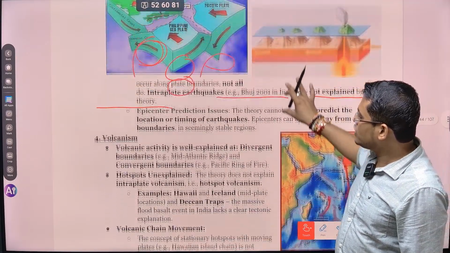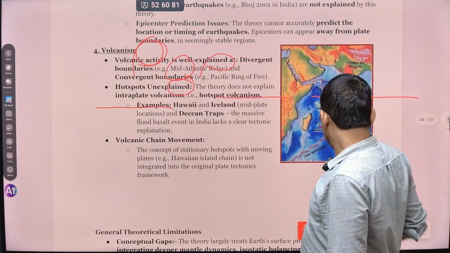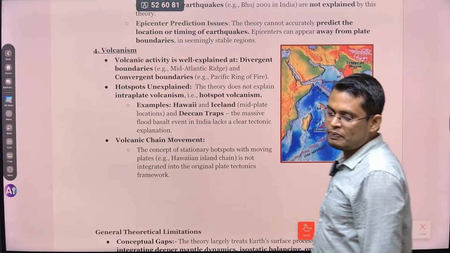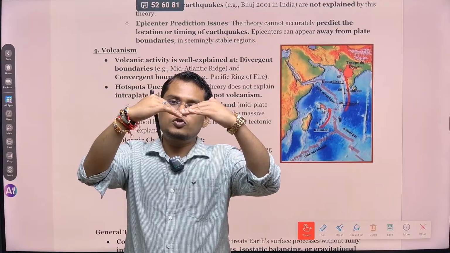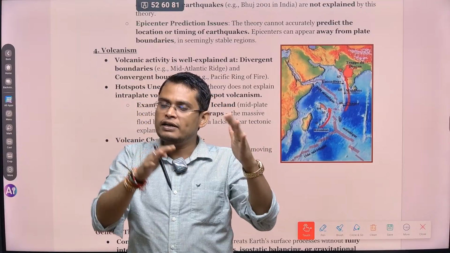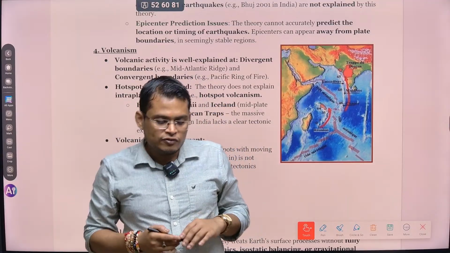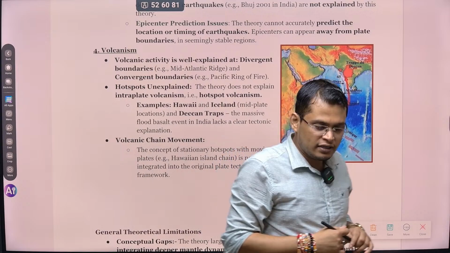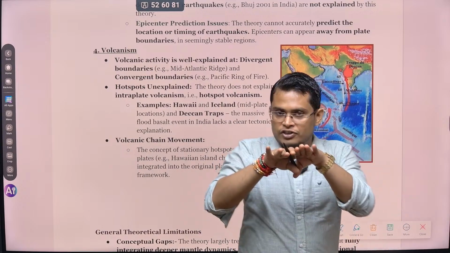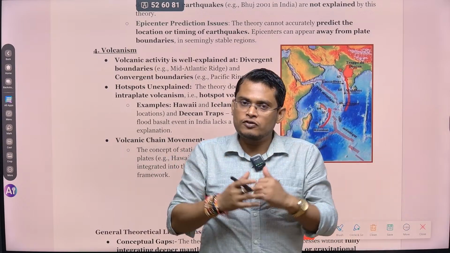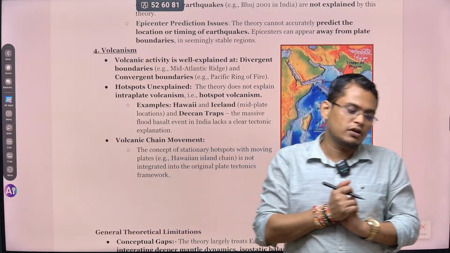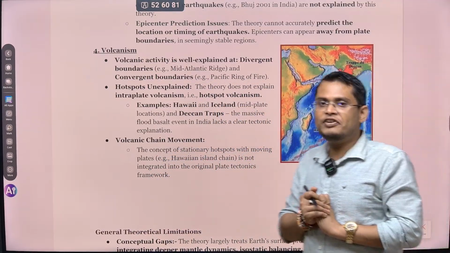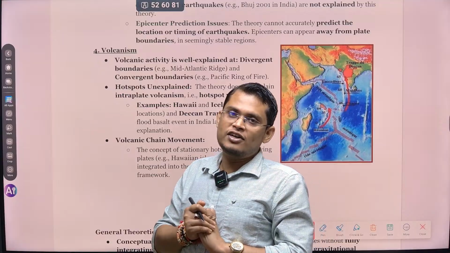ठीक है. So next one is about volcanism. देखो, generally volcanism happens whenever there is a plate boundary interaction. In case of convergent plate boundary interaction, the oceanic plate will go inside and melt and then come out in the form of a volcanic mountain or volcanic chain. In case of a divergent plate boundary, there will be volcanic eruption in the ocean. If it is happening in the ocean, they are called mid-oceanic ridges. If it is happening over land, then it's called a rift valley.